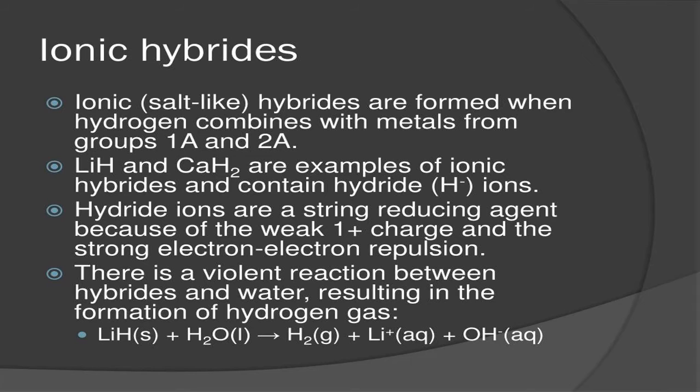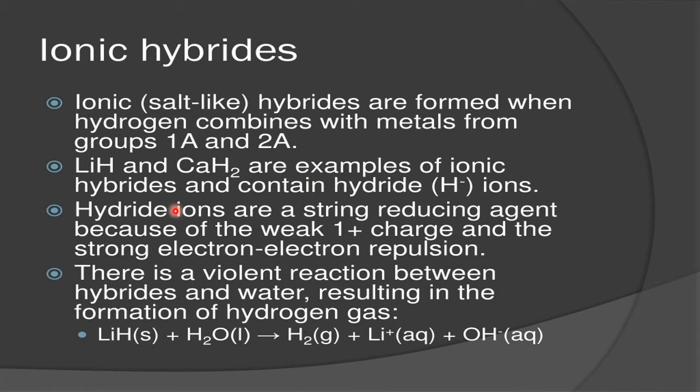In short, about these hydrides. First, ionic hydrides from the S block. Ionic hydrides are formed when hydrogen combines with metals from the first and second group. Examples are lithium hydride, calcium hydride, sodium hydride, and many more. They contain the hydride ion, H minus. In LiH, Li is 1 plus, H is 1 minus; Ca is 2 plus, H is 1 minus. So all these ionic hydrides contain H minus as the ion.